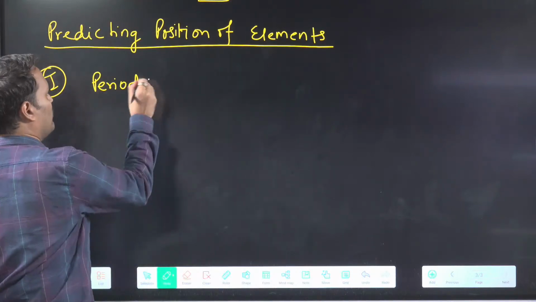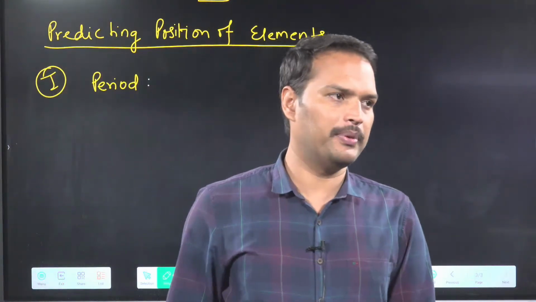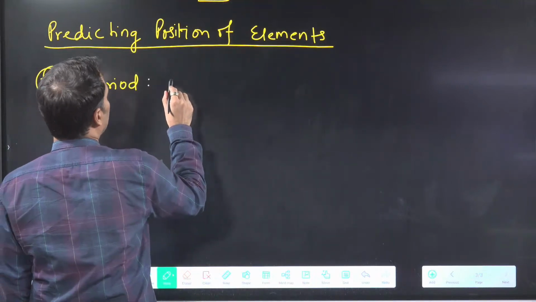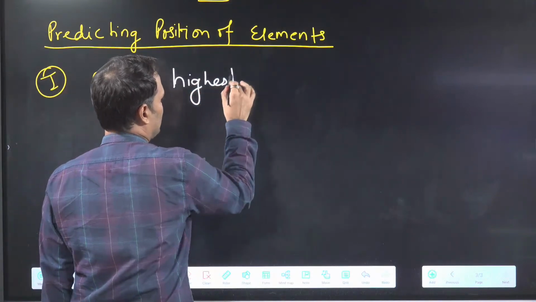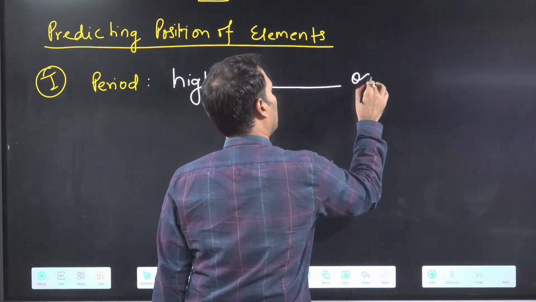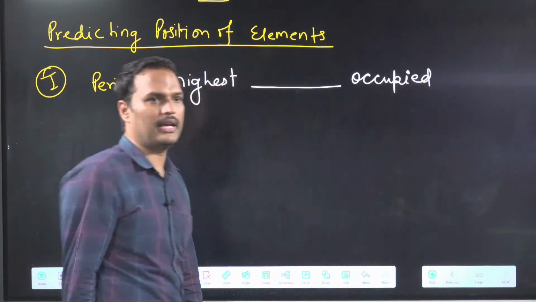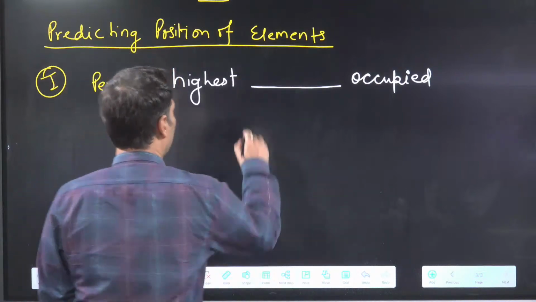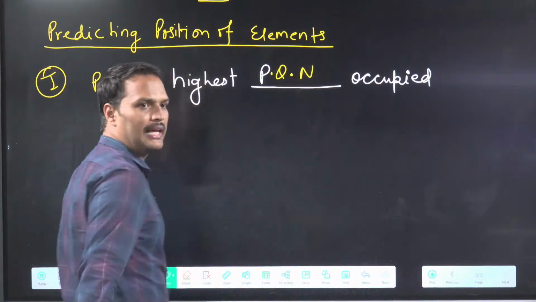Now can you tell how we find period? Any element given, how will we find period? So period is equal to the highest principal quantum number occupied. Okay? This is what you will write in fill in the blanks. Like I will give you an example.